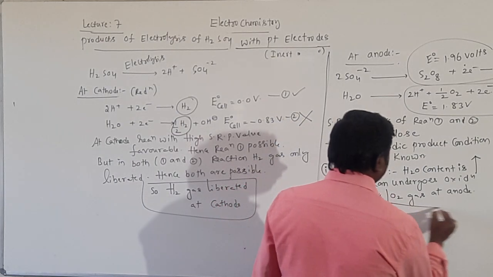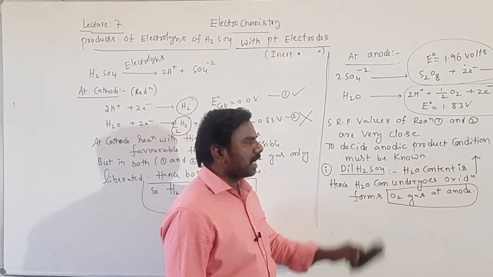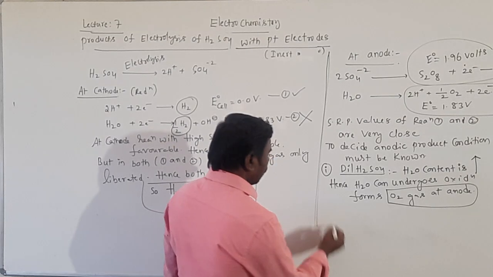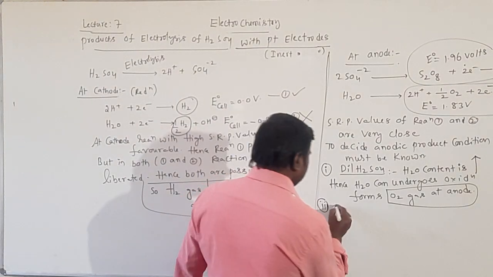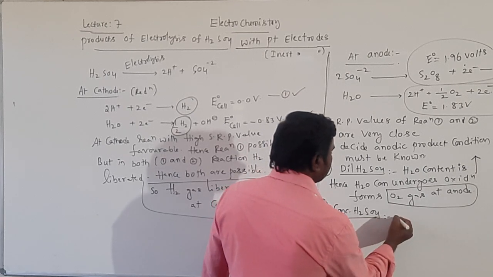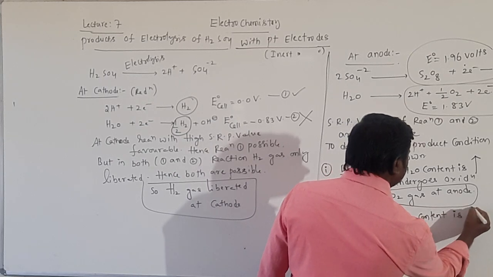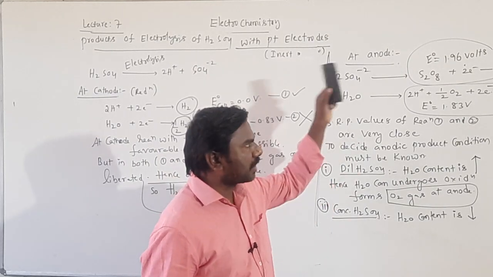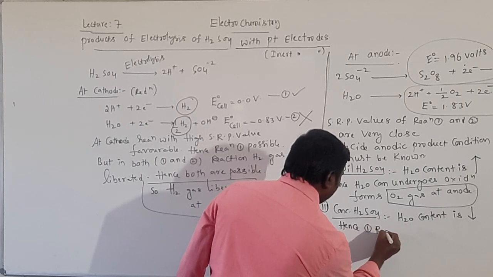If you take dilute H2SO4, oxygen gas is liberated. Reaction 1, reaction 2 favorable. Okay. Condition number 2: the second condition is concentrated H2SO4. It means water content is decreased. So, water is never involved in oxidation, and the first reaction is favorable. So, hence the first reaction is favorable.